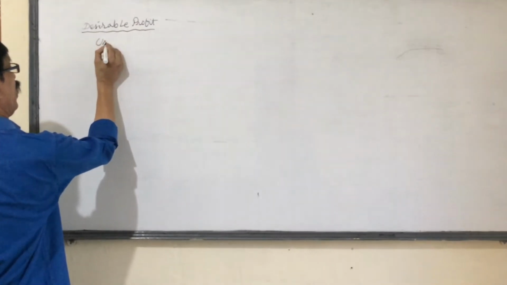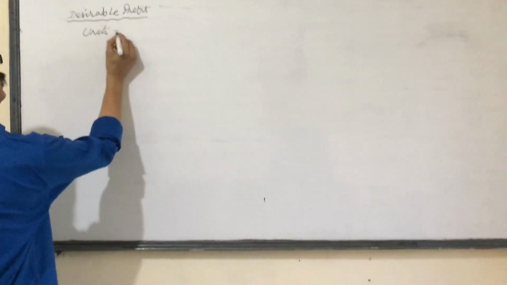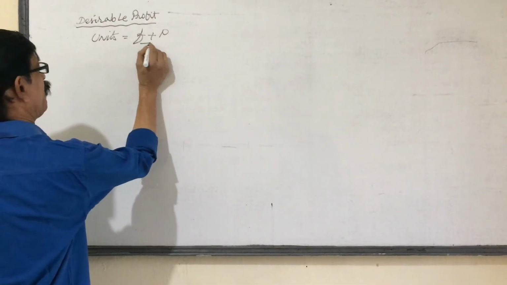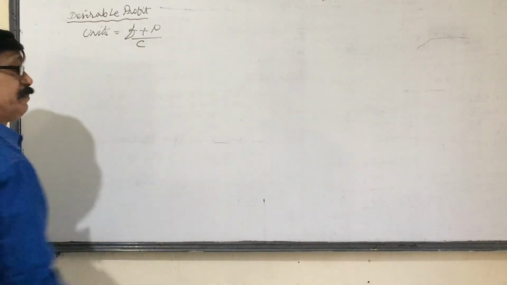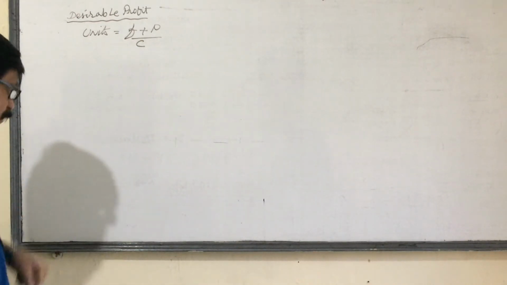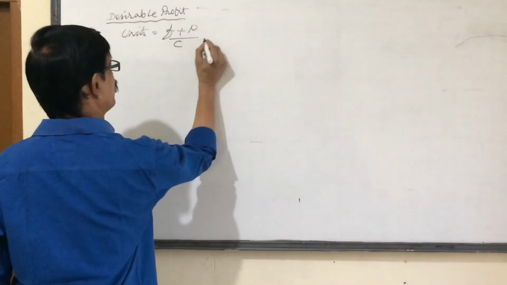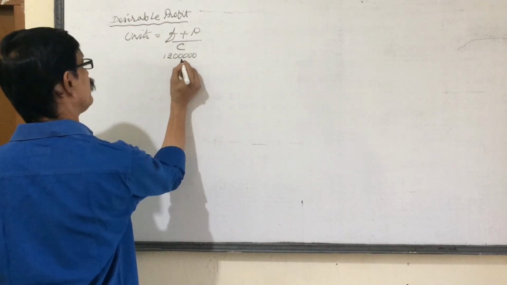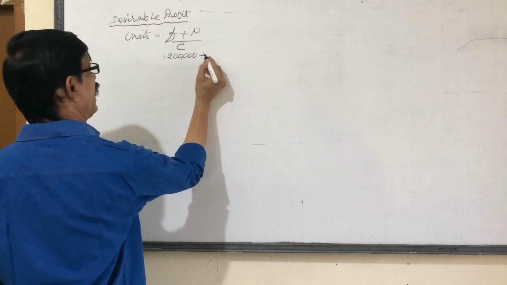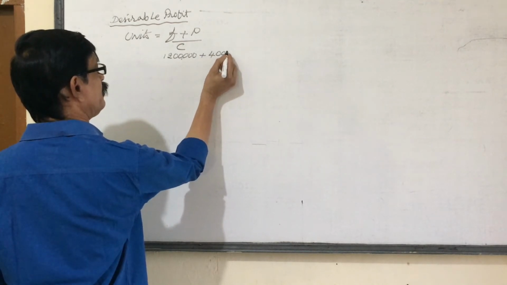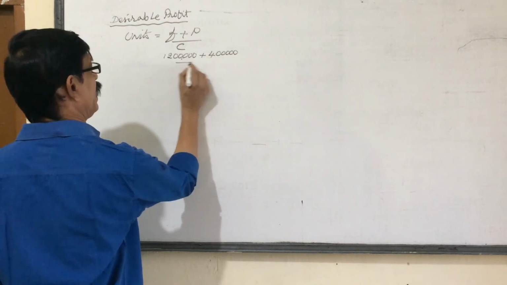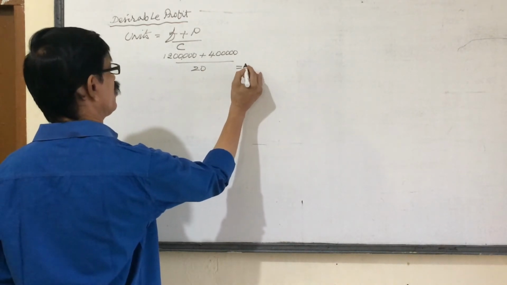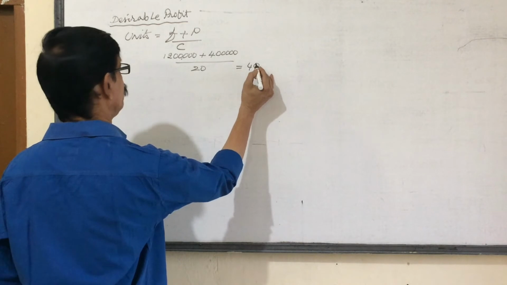Now, units is equal to fixed cost plus desirable profit divided by contribution per unit. Our fixed cost is 12 lakhs. I want to earn, for example, 4 lakhs profit. Divided by contribution per unit, which is 20 rupees. That is equal to 40,000.